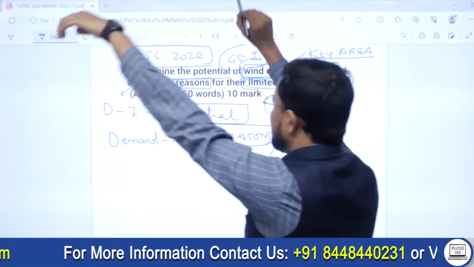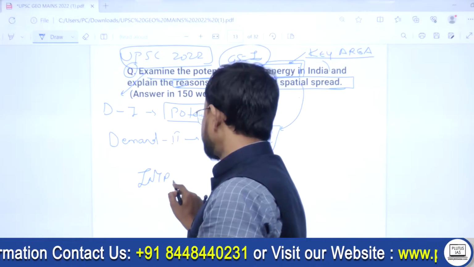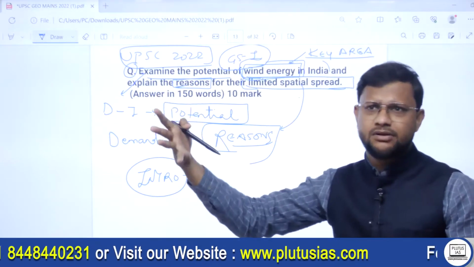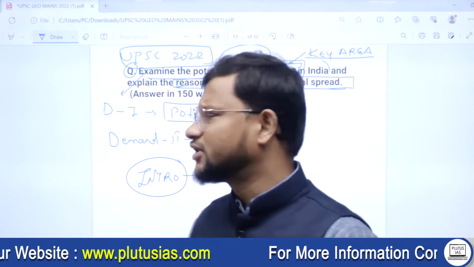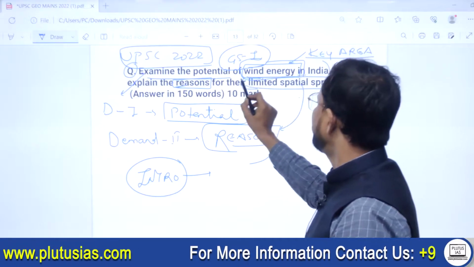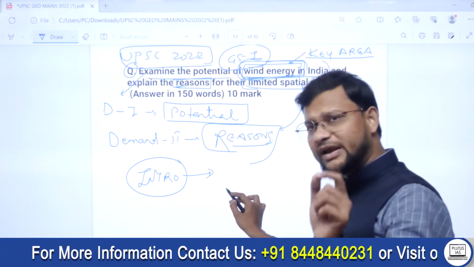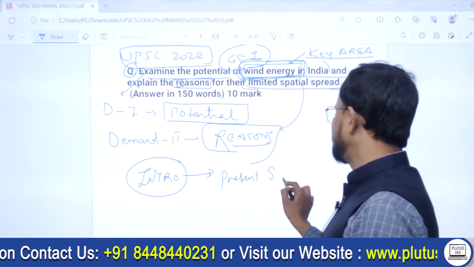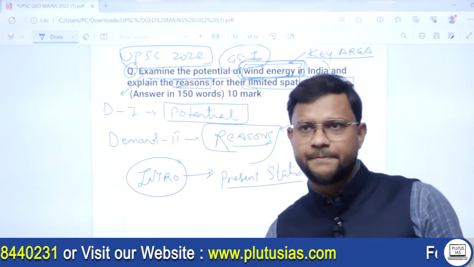See, अब इंट्रोडक्शन कैसे करेंगे फिर? As simple as, for introduction you have multiple ways. You could introduce in a number of ways, but what I personally feel, as the question is asking for wind energy potential in India, it's better to state the present status of wind energy. कितनी produce हो रही है इंडिया में, okay, present status of this wind energy.